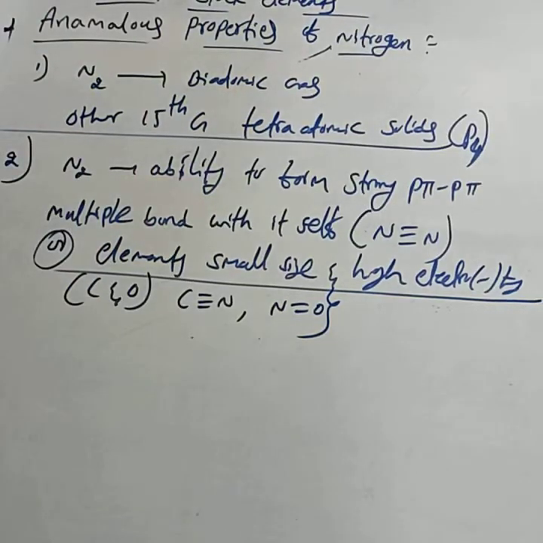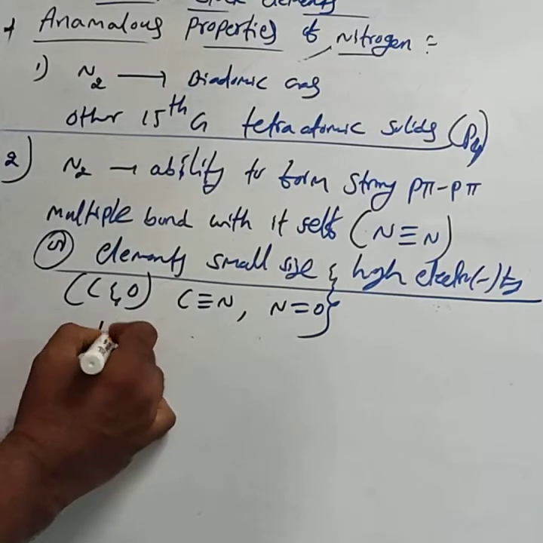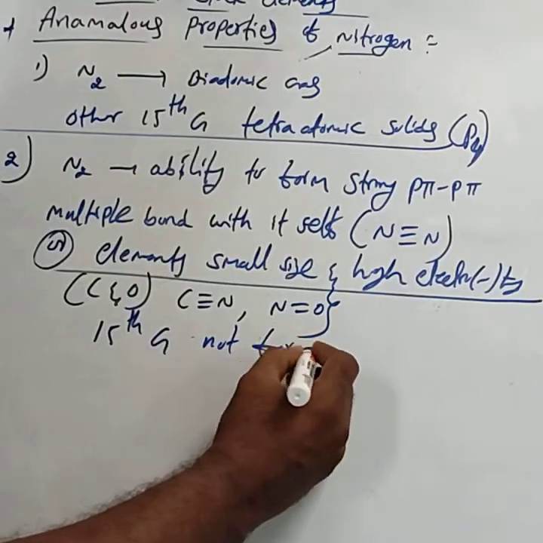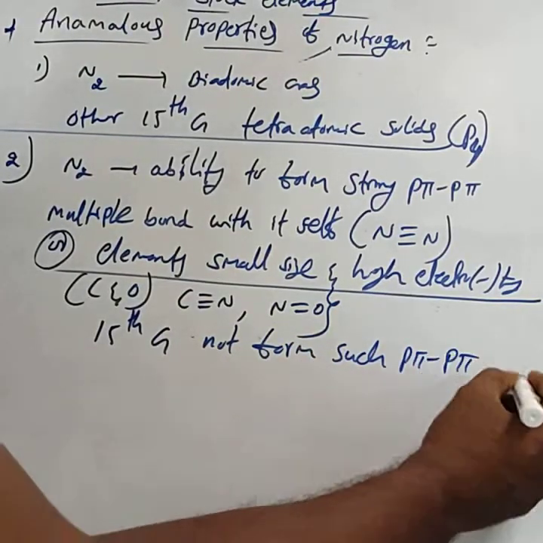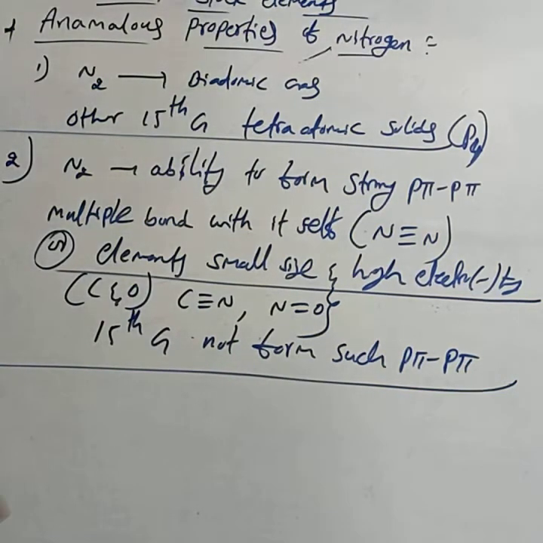Nitrogen has the ability to form strong p-pi multiple bonds either with itself or with other elements having small size and high electronegativity like carbon and oxygen, while other 15th group elements do not form such p-pi multiple bonds. This is the second anomalous property.